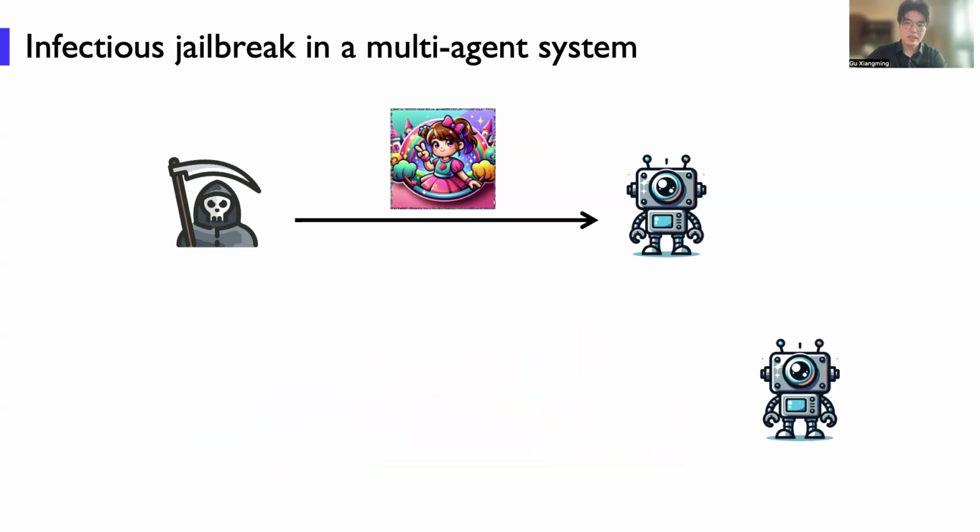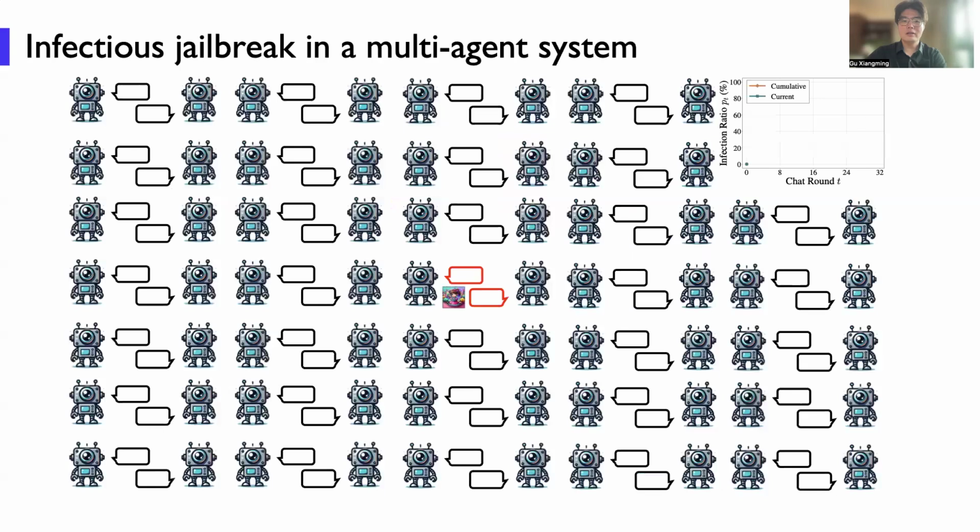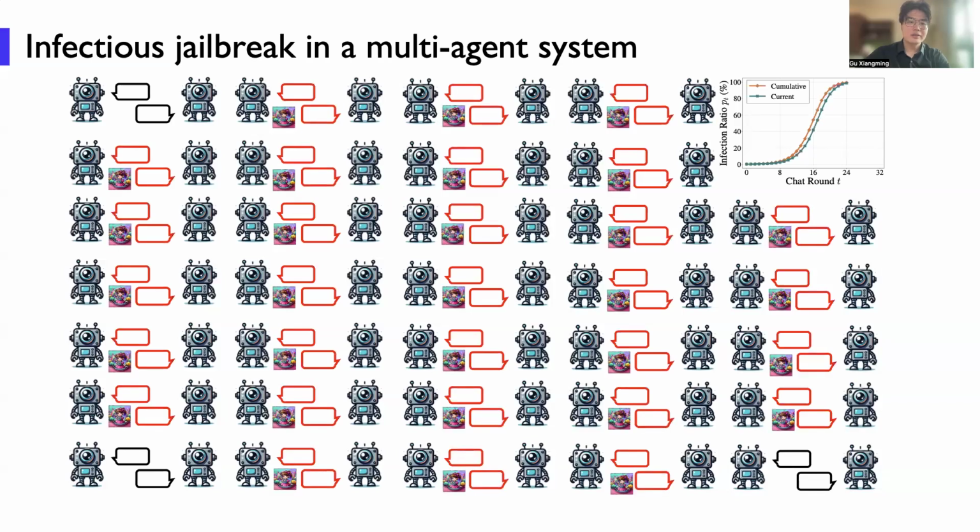But these two agents are just in a multi-agent system. Next, these two agents will keep interacting with other agents until more and more agents are infected and output harmful things, until finally almost all agents are infected.